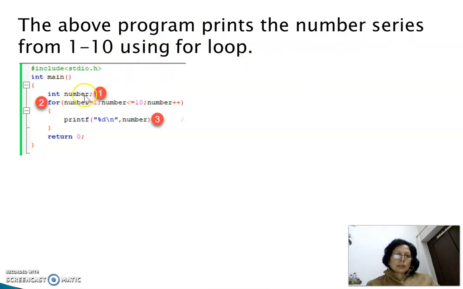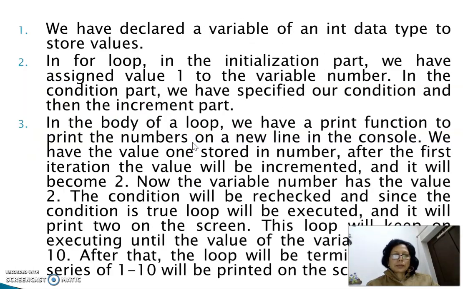In the first part there is the declaration of the number, in the second, initialization, then the condition that number will go up to 10, and here is the incrementation operation, and in the statement the number is printed. In the body of the loop we have a print function to print the number on a new line in the console. We have the value 1 stored in num. After the first iteration, the value will be incremented and it becomes 2.